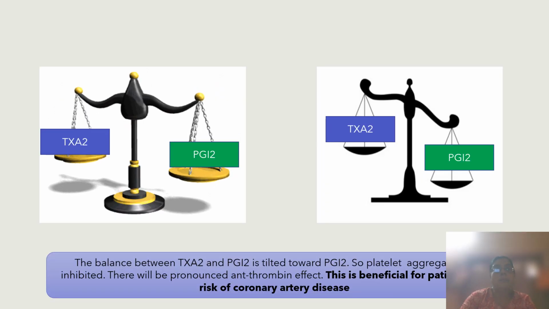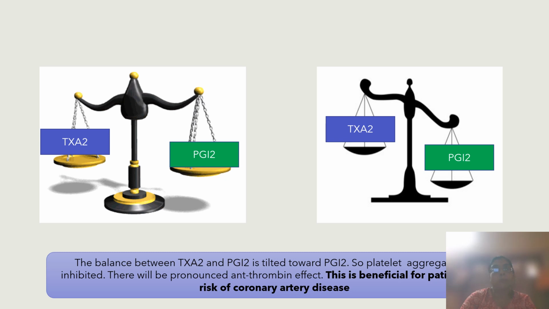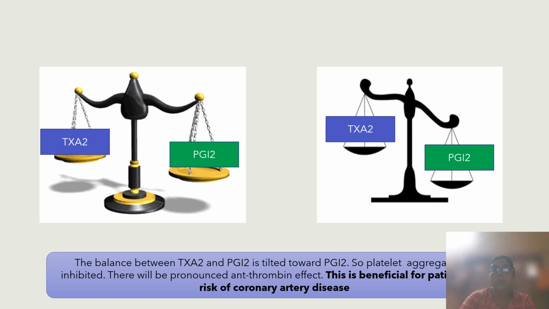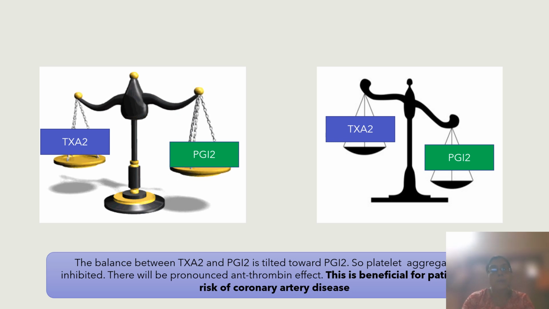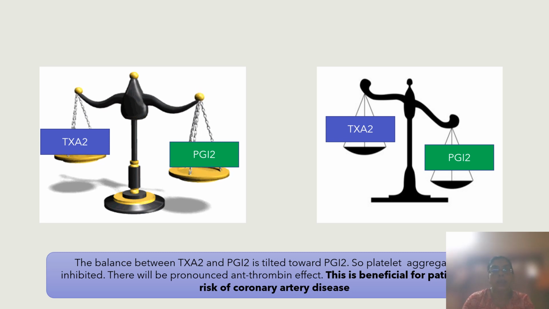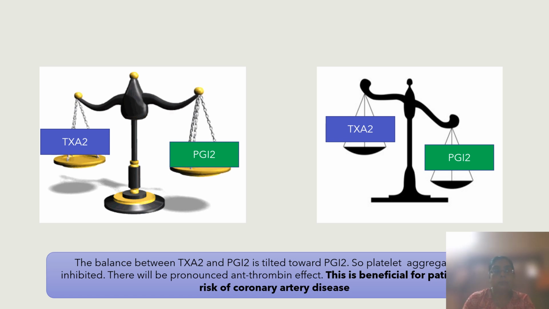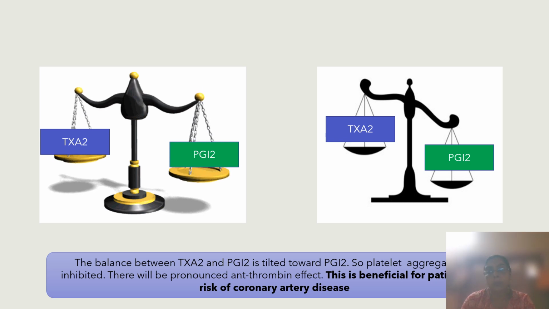So normally there is a balance between the thromboxane A2 and prostacyclin. Thromboxane A2 helps platelet aggregation. Prostaglandin I2 inhibits platelet aggregation. So when low dose aspirin is given, what happens? Initially both the enzymes are blocked, but certainly after a short period the prostacyclin is regenerated, but the thromboxane remains deficient. As a result of that, the balance between thromboxane A2 and prostacyclin is tilted toward prostacyclin.